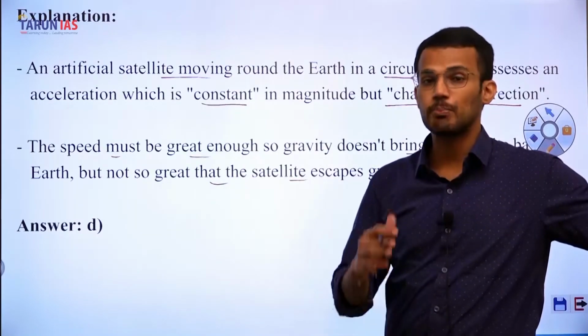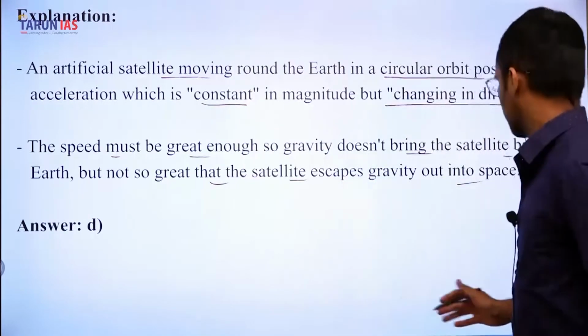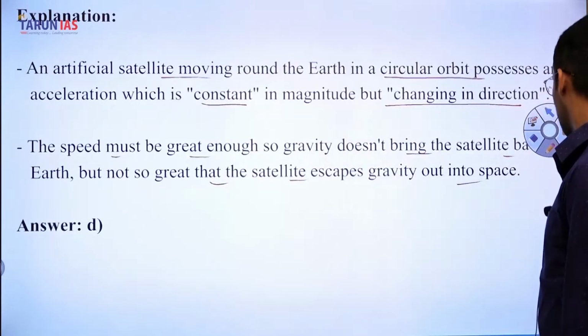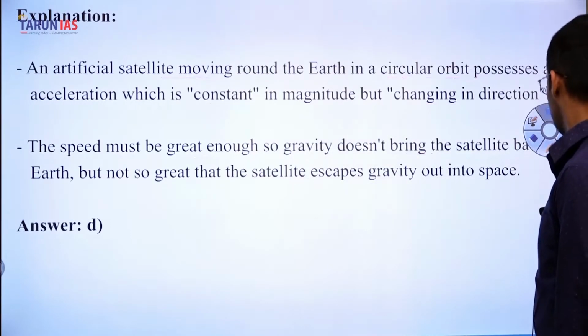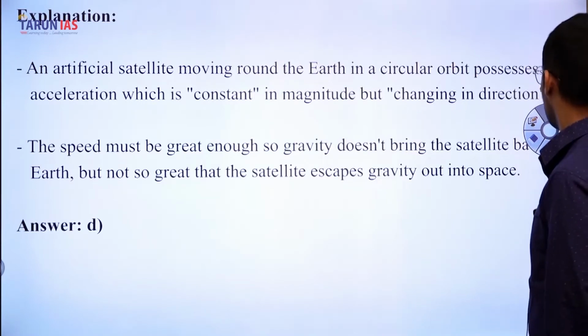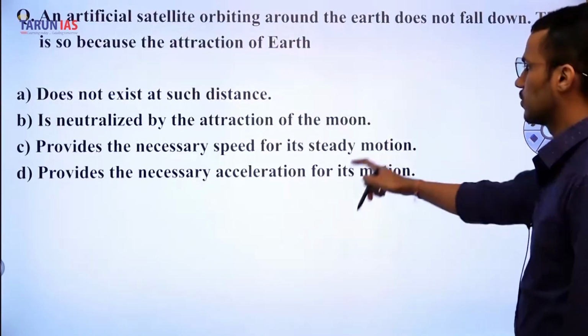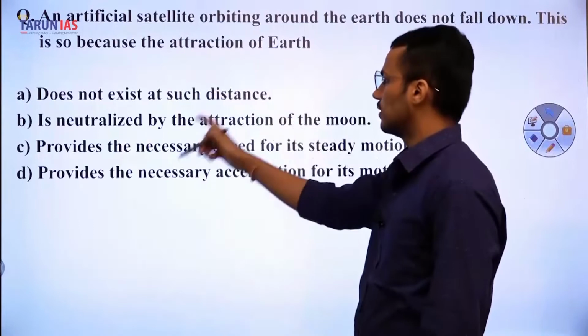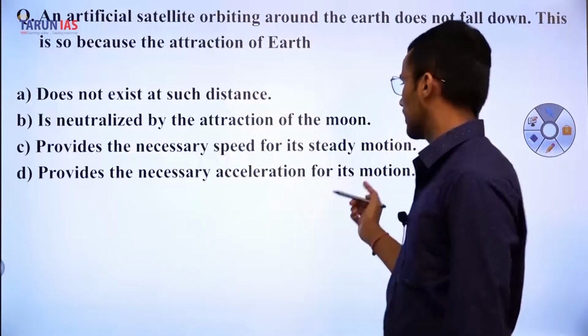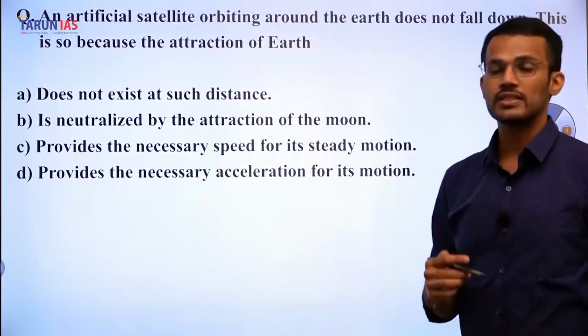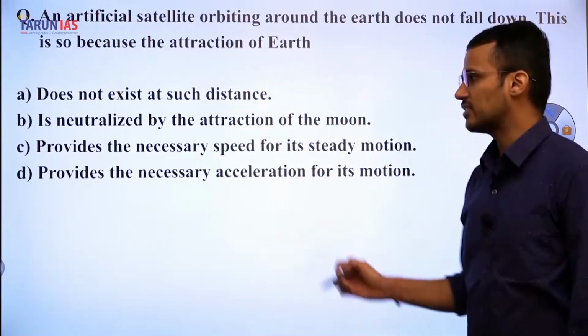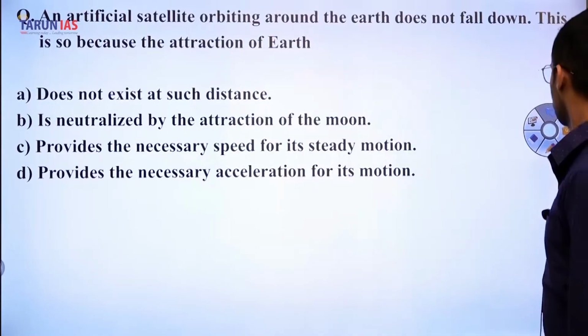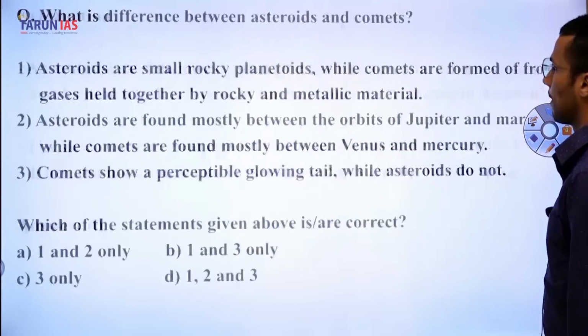So there has to be a perfect balance, and that balance is provided by the attraction of the Earth, which provides it the proper acceleration. So the attraction of the Earth provides the necessary acceleration for the motion of the satellite, and hence the correct answer is D. Next now.